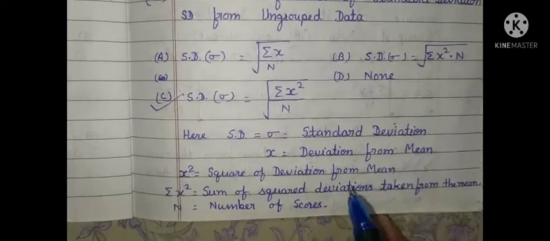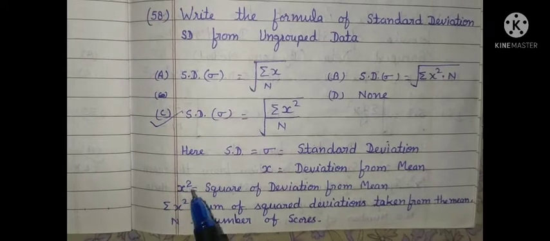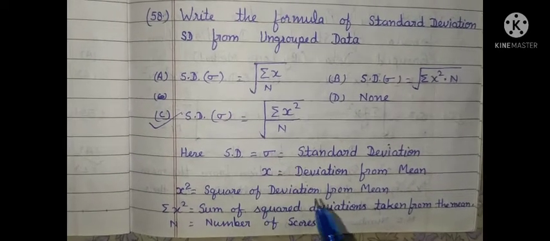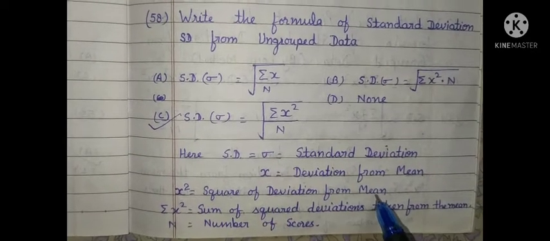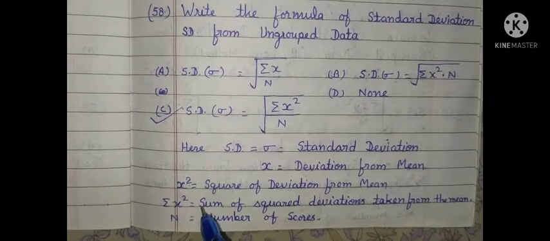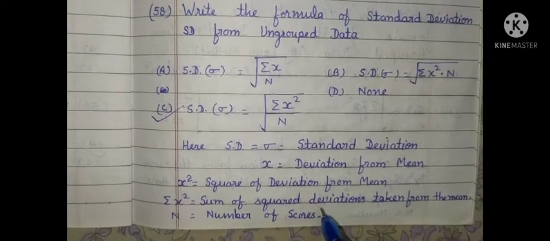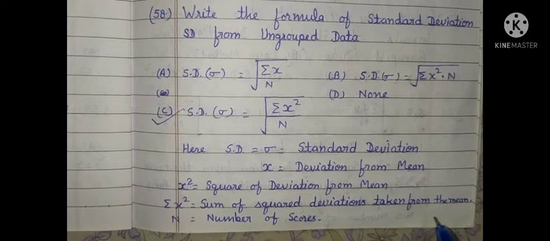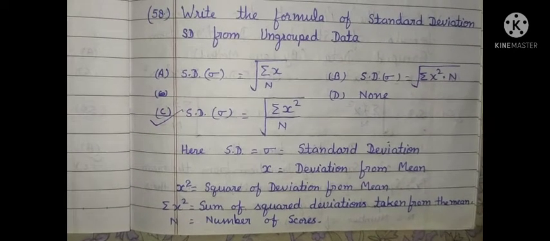X is equal to deviation from mean. X square is equal to square of deviation from mean. Summation x square is equal to sum of squared deviations taken from the mean. And n is equal to number of scores.